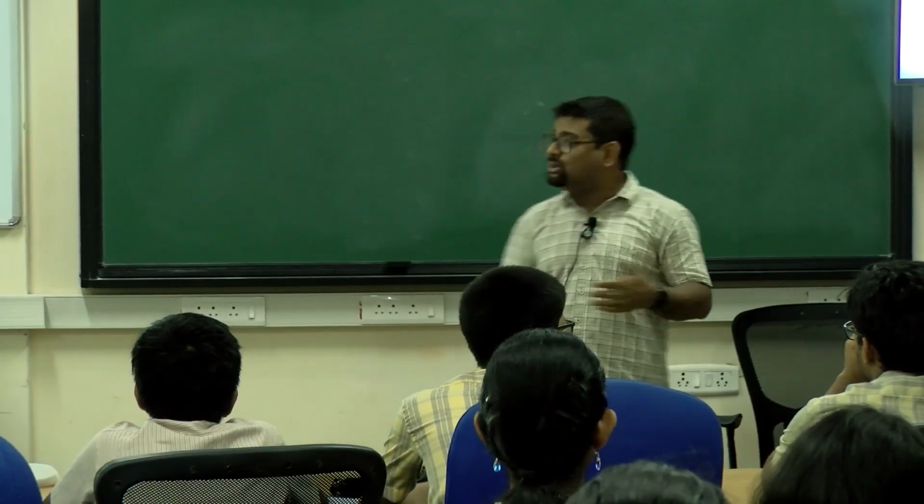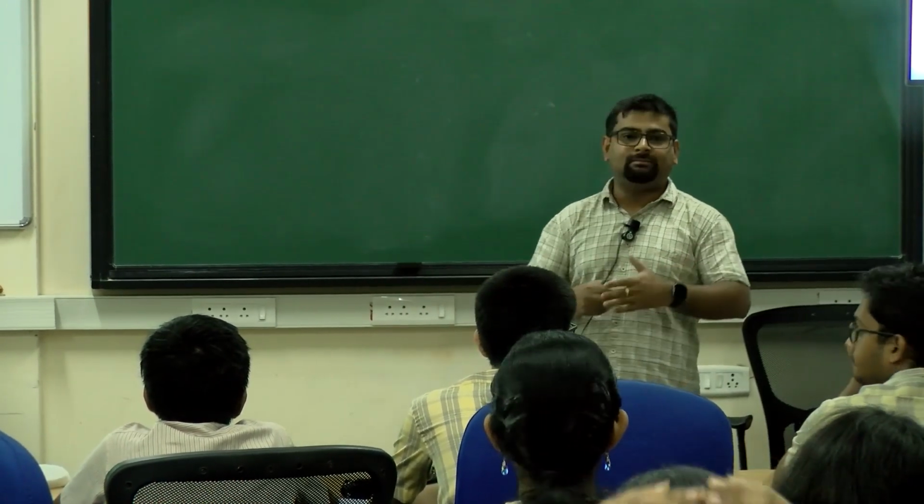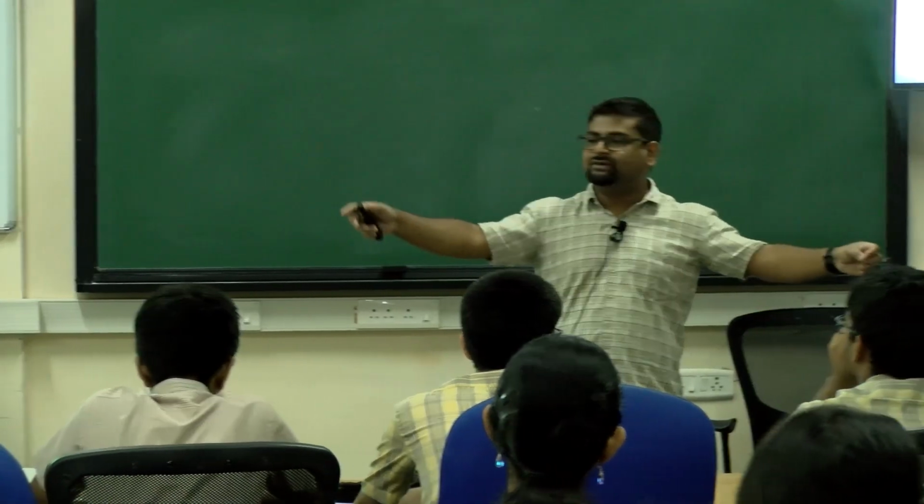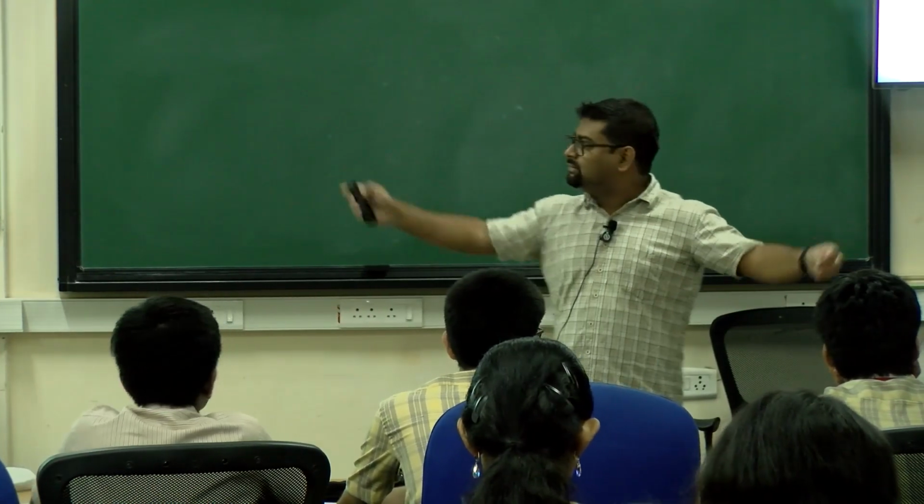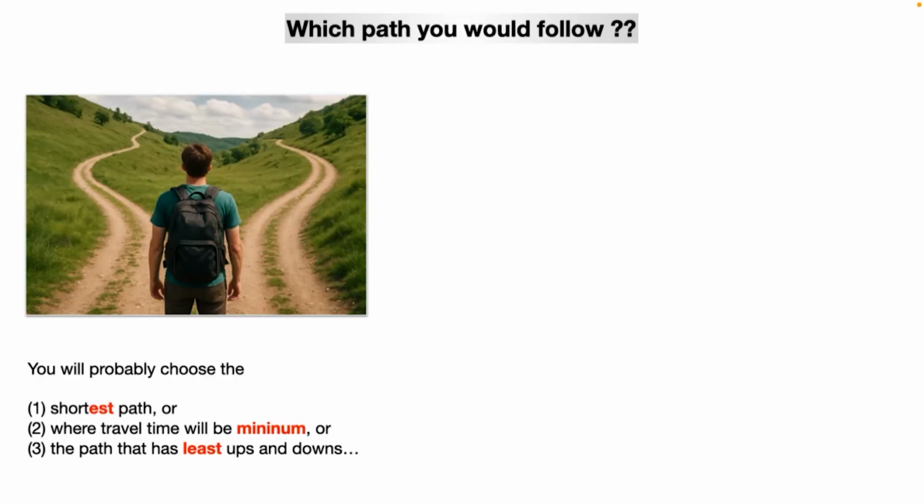Perfect. And you will do the same if, instead of two, you have many paths between your source and destination. The likely answer is that either you will choose the shortest path, note the superlative degree here, shortest, not shorter, or you will take a path that takes the minimum time because you are in a hurry, or a path with the least ups and downs, that takes the least effort to walk.